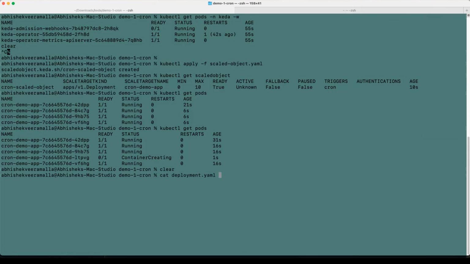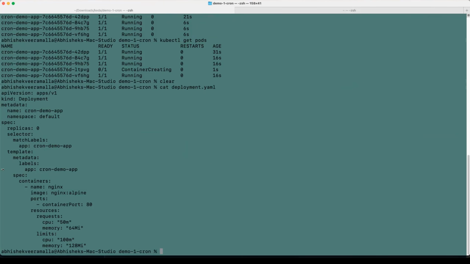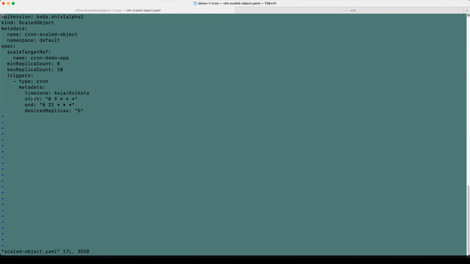Let me quickly show you. cat deployment.yaml. This is the Nginx deployment. The replica count is 0. But as we deployed the scaledobject.yaml, we have defined the trigger as cron. And within the cron, we said from 9 a.m. in the morning to 10 p.m. in the night, the replica count has to be 5. Awesome. Now let's look at the other example.